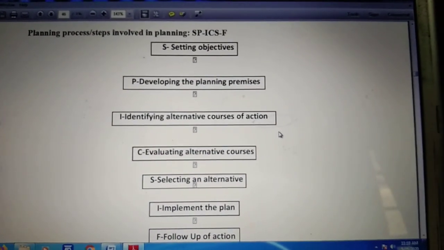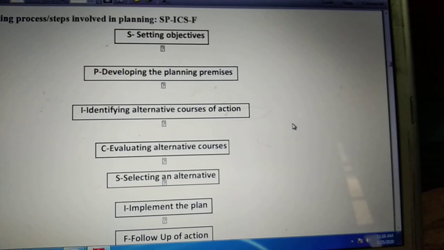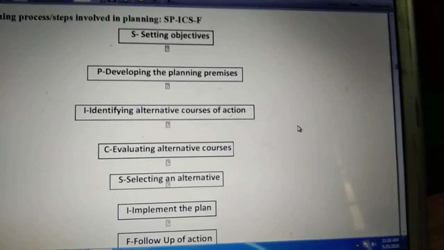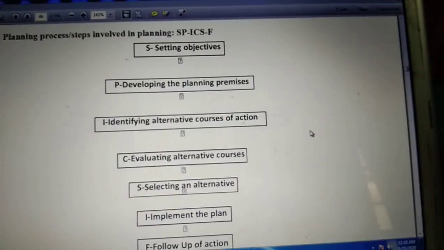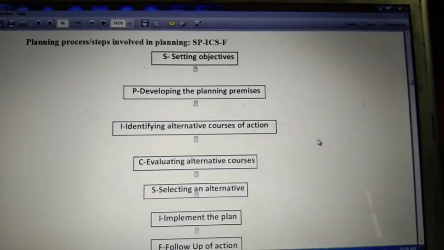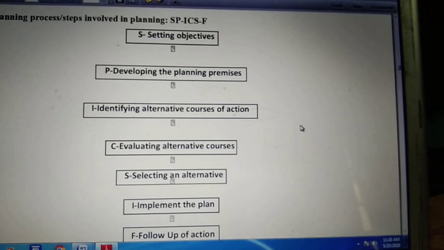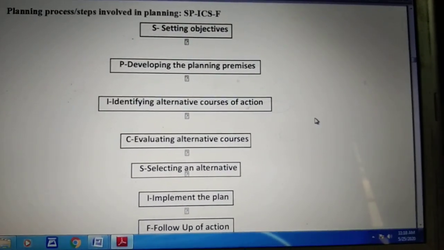So basically what you are doing here is that once this objective has been set up, the goal has been set up, now we are making assumptions, we are predicting that by doing this we will be able to achieve our objective or our goals. Premises can be known as assumptions. Once the objective has been set up, the premises or assumptions have been developed.